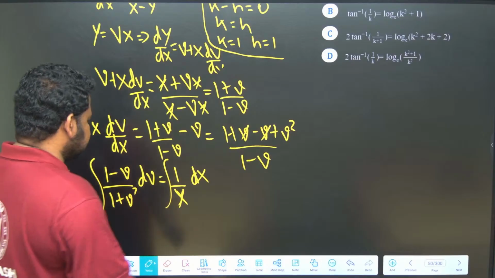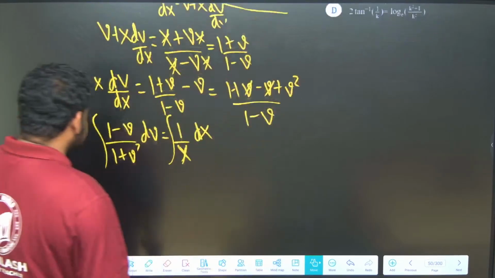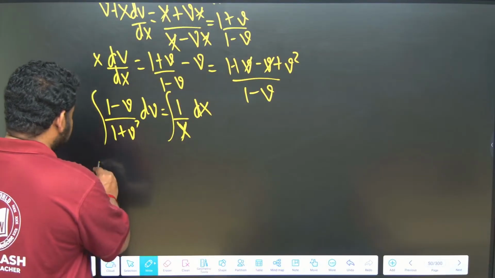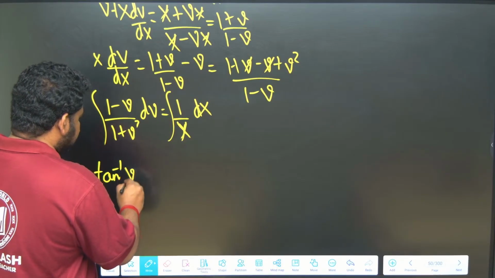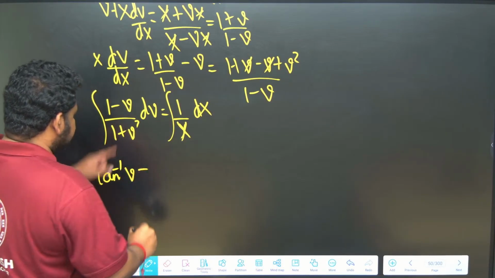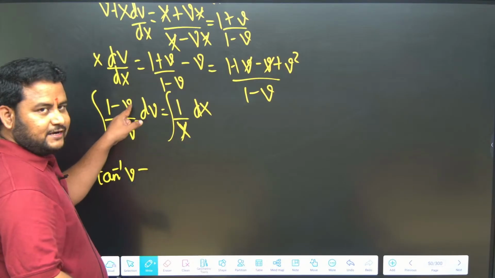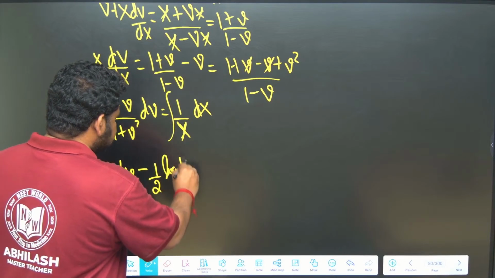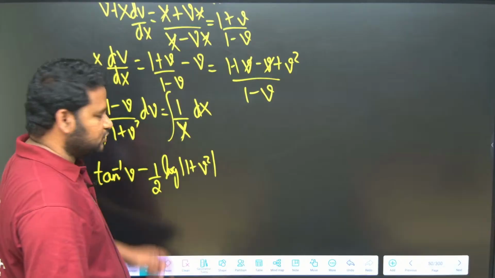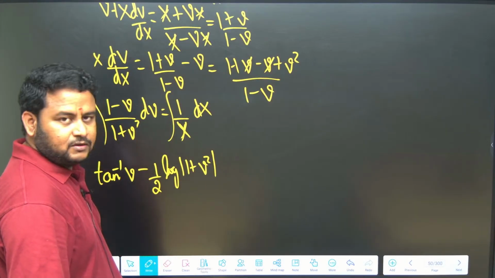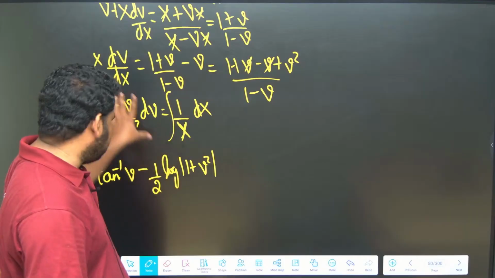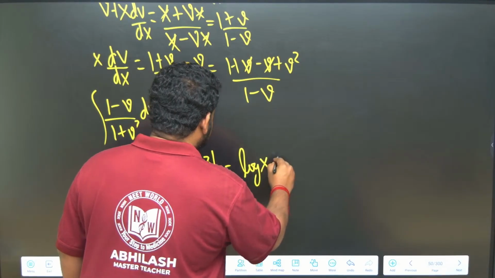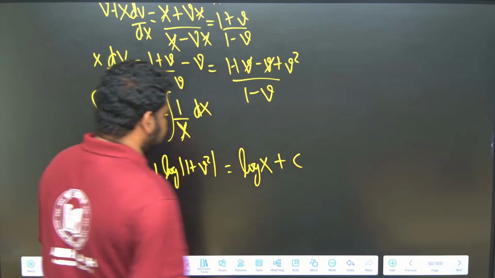If I separate and integrate this, 1 by 1 plus v square is nothing but tan inverse of v. And this is minus v by 1 plus v square; I have to multiply by 2 and divide by 2. This will give me 1 by 2 times log of 1 plus v square. That is the substitution method, where I put t is equal to 1 plus v square. Instead of doing substitution I am writing it directly. So, this gives me log x plus c.